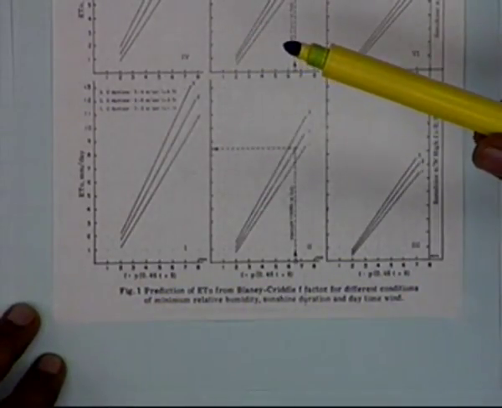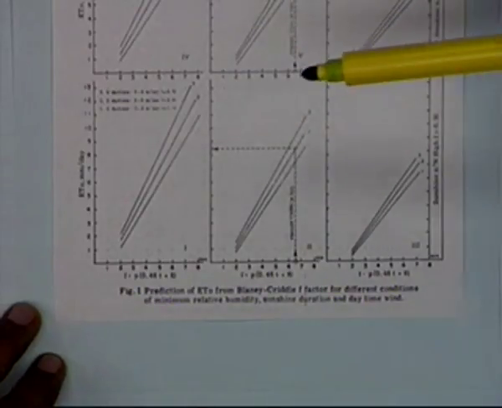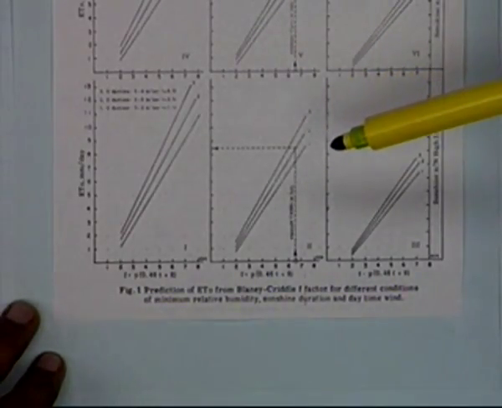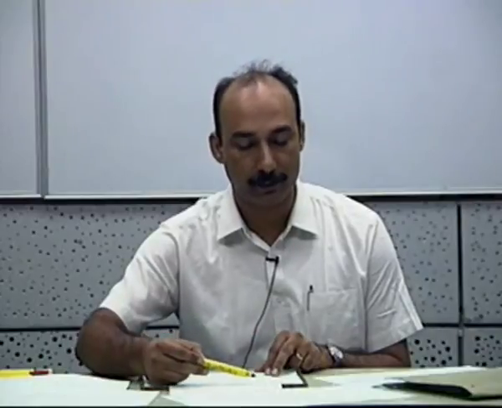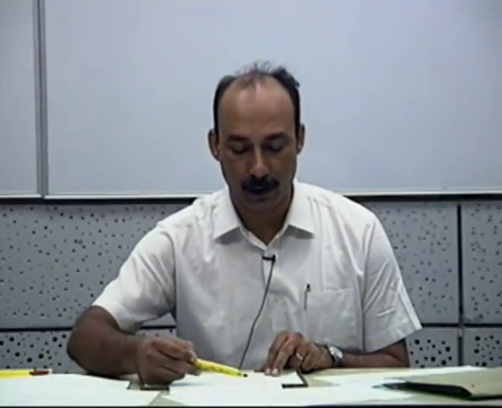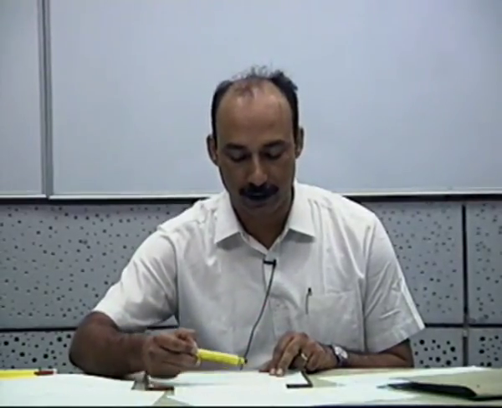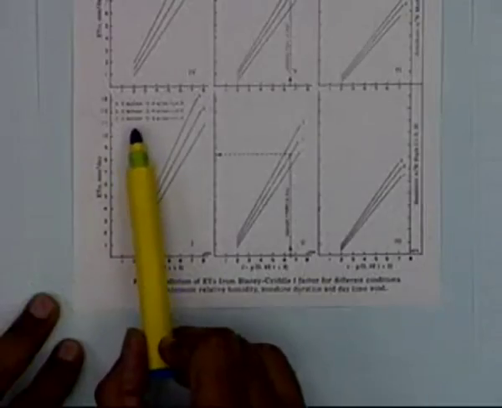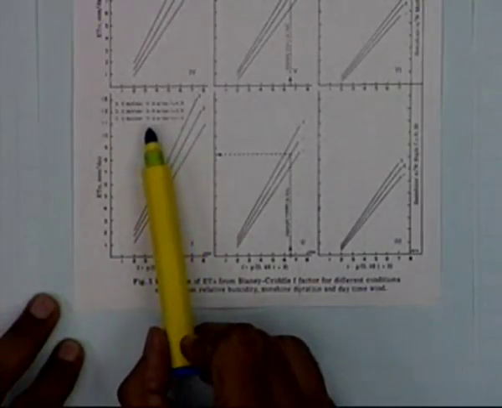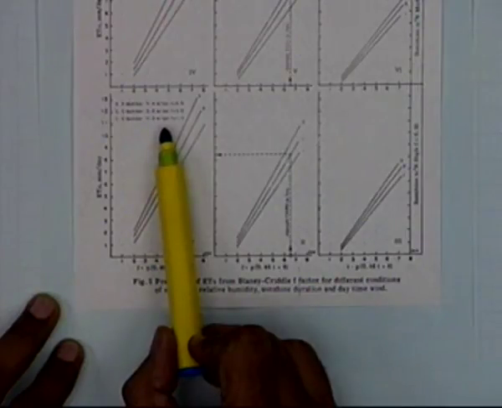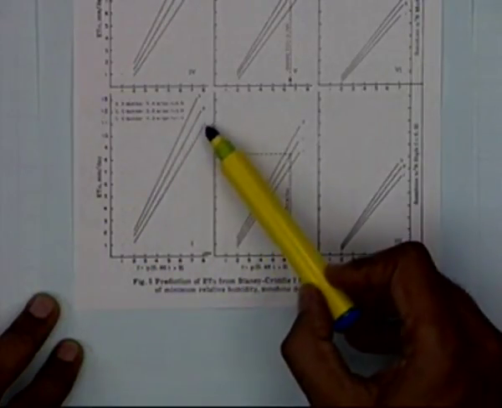Then the third factor is the daytime wind velocity. These 3 velocity ranges have been used. When the velocity is between 0 and 2 meters per second, this is curve number 1.